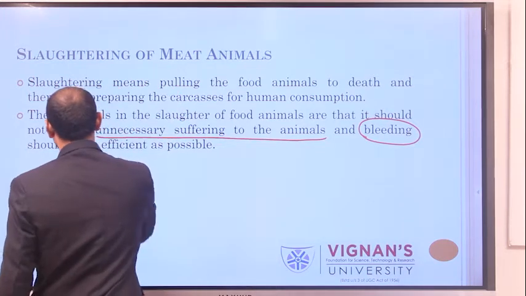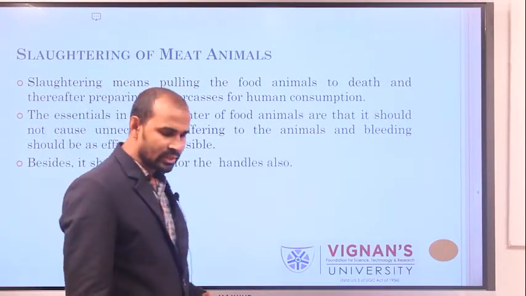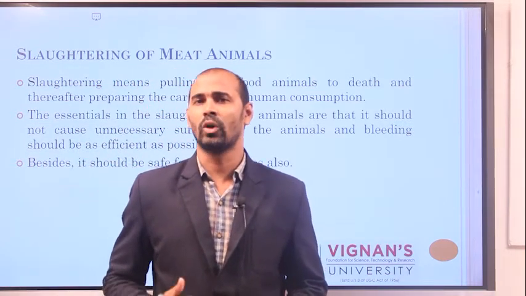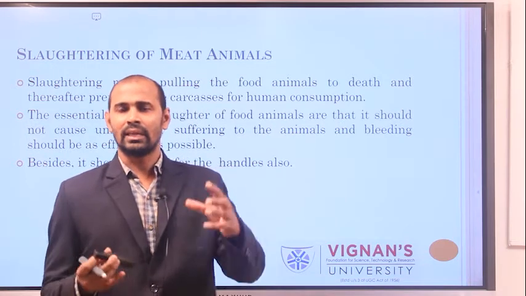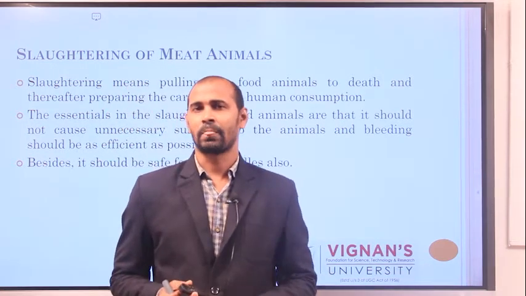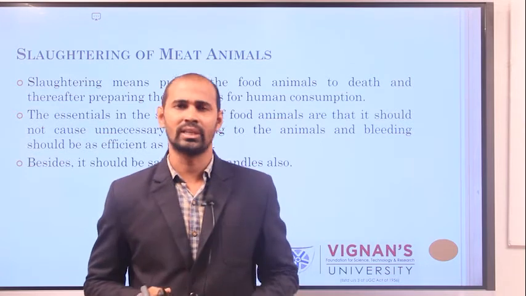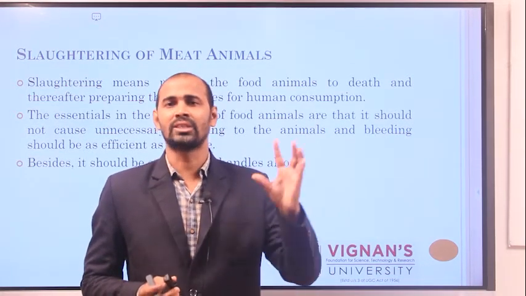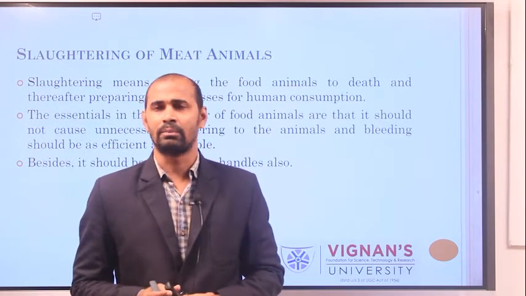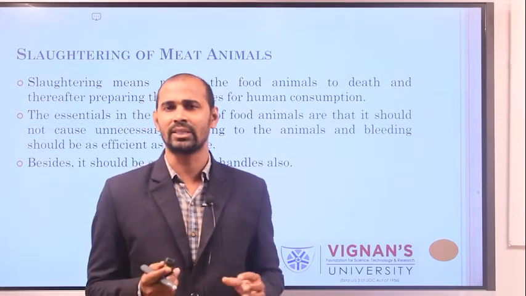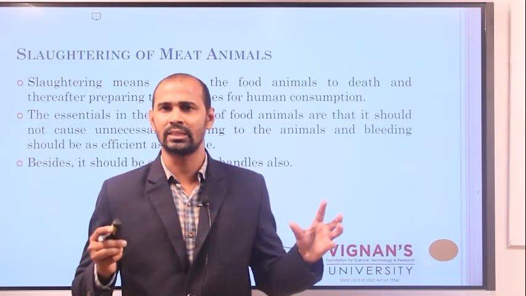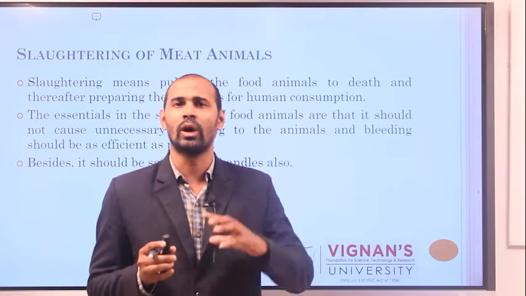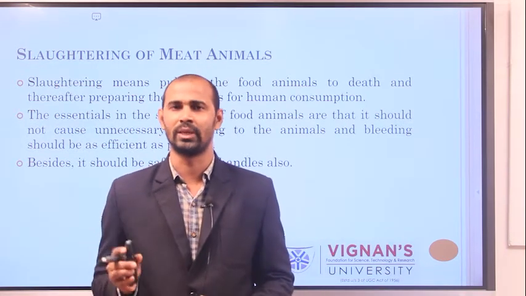Next, the third point: at the time of slaughtering, you have to be safe enough to handle such large animals. When you compare the animal's size with the butcher, obviously the animal is very large, and its energy level is also high compared with human beings.